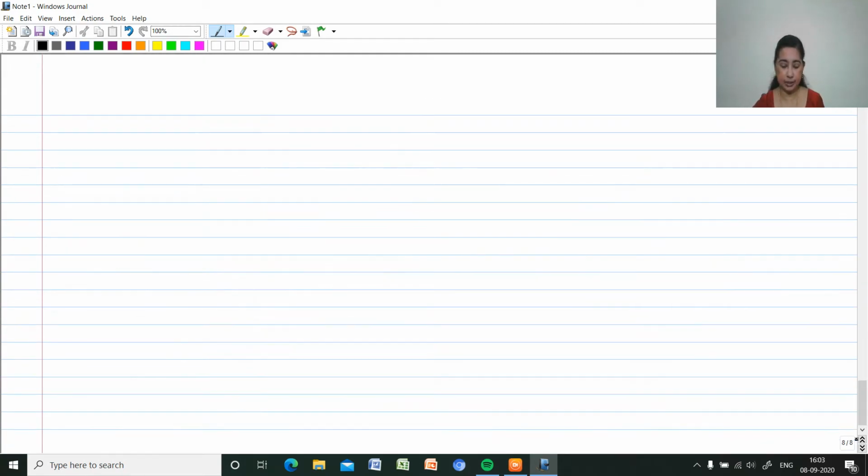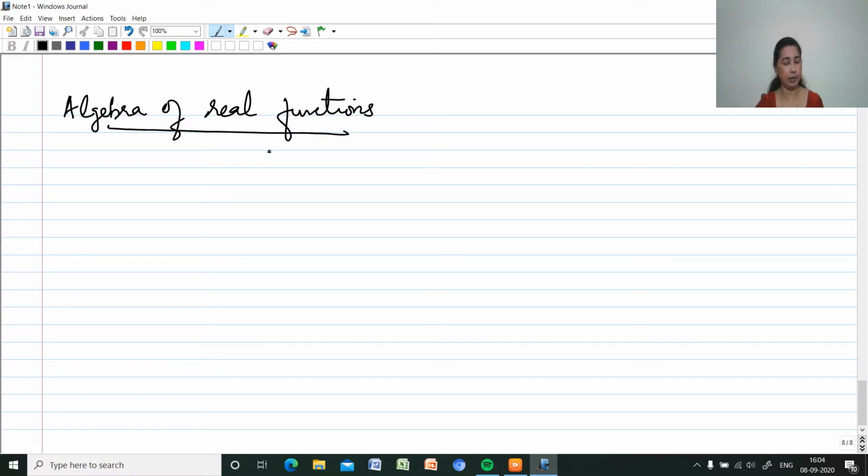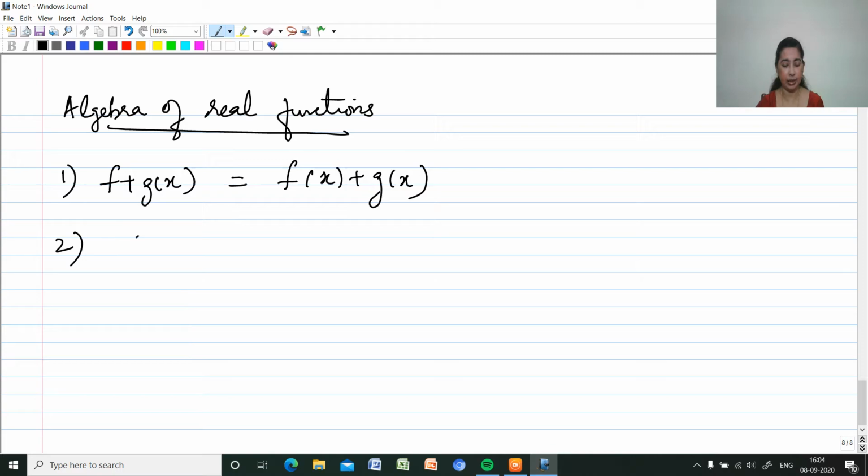Now next is algebra of real functions. A function can be added and subtracted. Two functions f of x and g of x can be added and written as f plus g of x, which is f of x plus g of x. Two functions can be subtracted, that is f minus g of x can be written as f of x minus g of x.